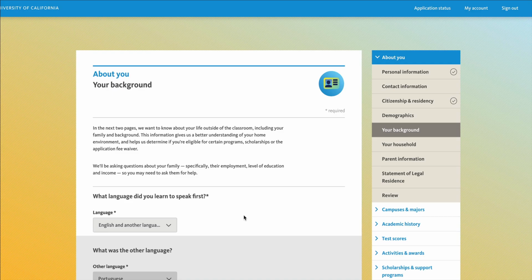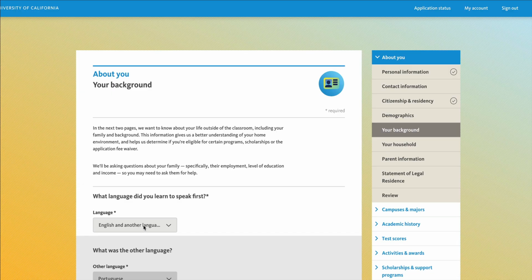The next 2 pages are going to ask questions to determine eligibility for specific programs, scholarships, and perhaps even the application fee waiver. The questions will be referencing information about your family employment, level of education, and income. The first question is asking what language you learned to speak first.